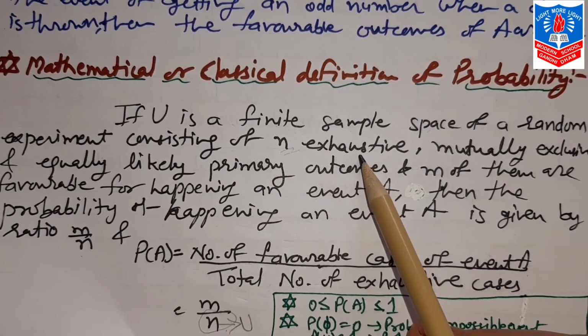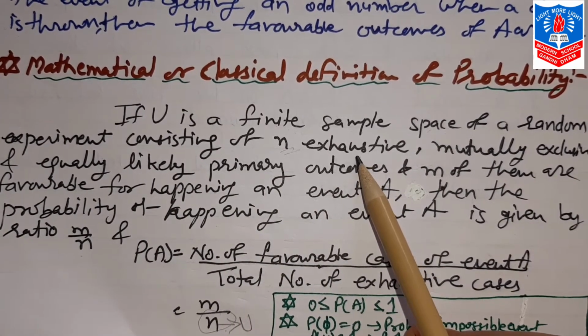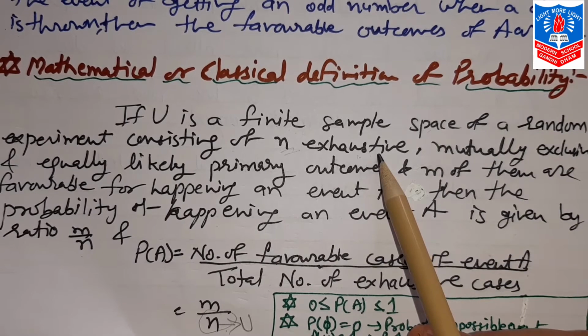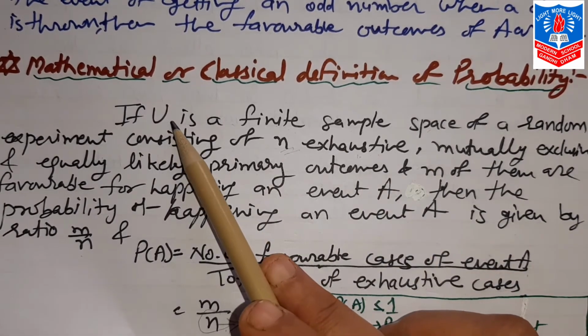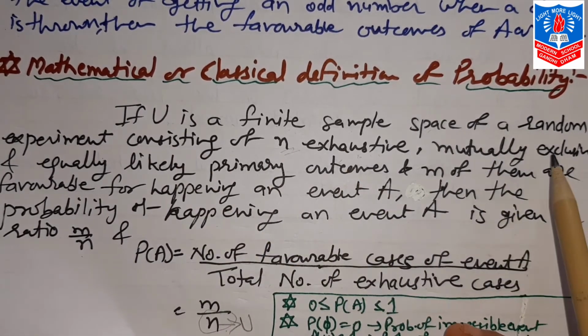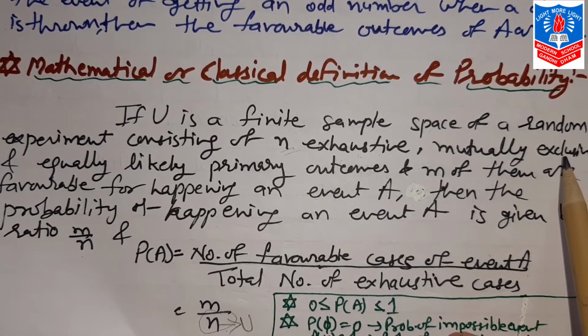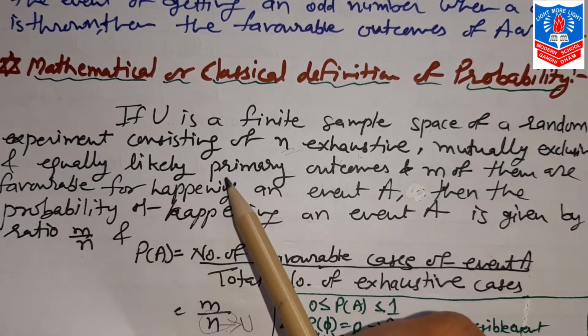Now this n is exhaustive. Do you remember exhaustive? A union B union C is equal to U. So all sample points of possible outcomes U, that is exhaustive. Mutually exclusive, which is A intersection B intersection C is the null set. Nothing is common. And third, equally likely.